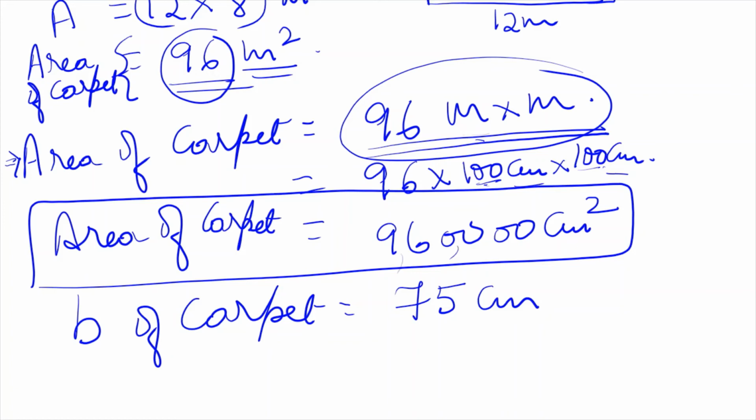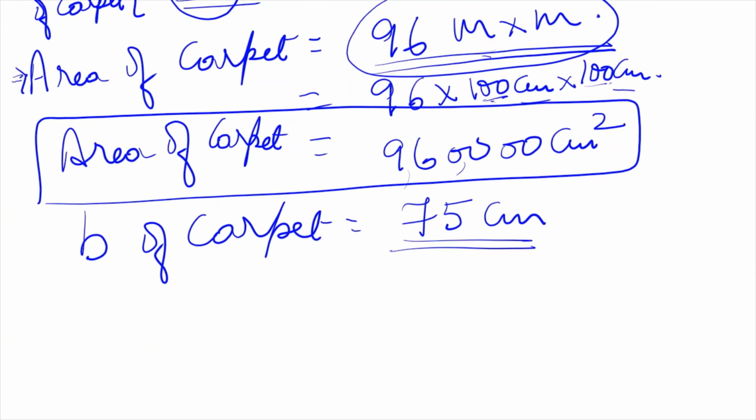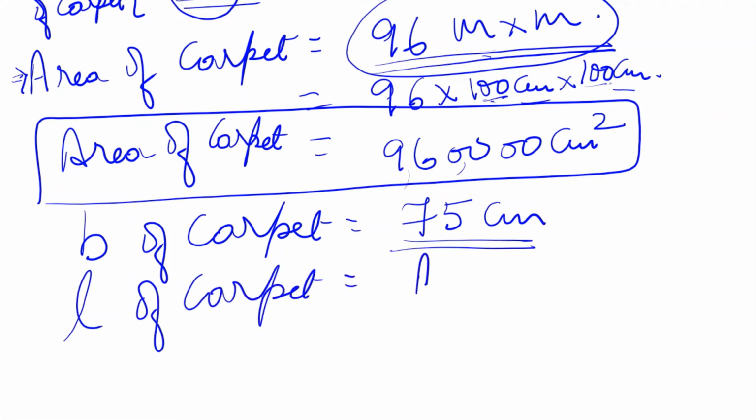Yes. Same. 96 meter square is only equal to 9,60,000 centimeter square. We just converted the area into centimeter square so that we can divide by the breadth of the carpet, which is given in centimeter. So we will get the length of the carpet. So L of the carpet will be area upon breadth, isn't it?